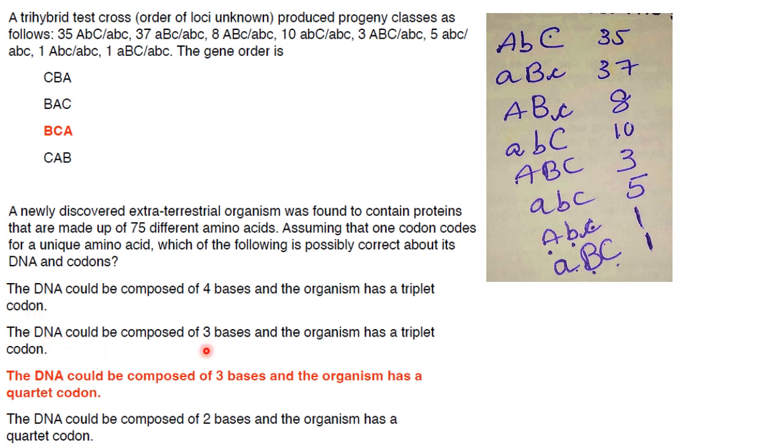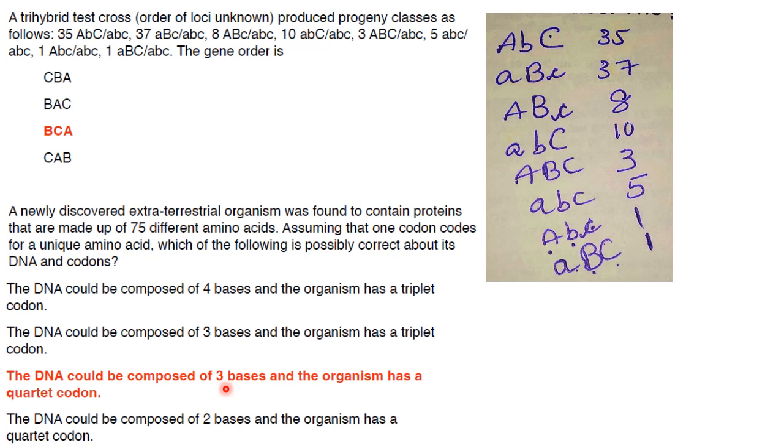The DNA could be composed of 3 bases and the organism has a triplet codon. So 3 raised to 3, that will be 27. So that is also less than 75. The DNA could be composed of 3 bases and the organism has a quadruplet codon.